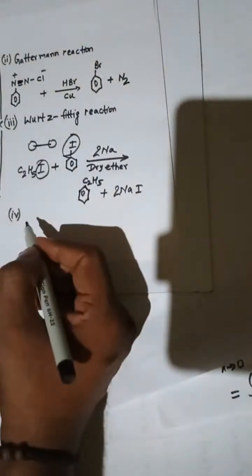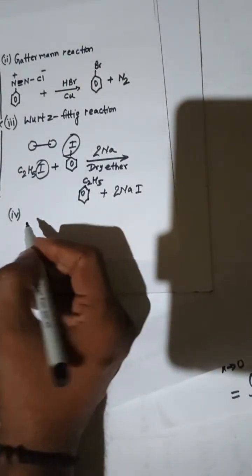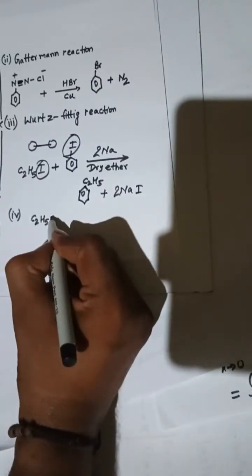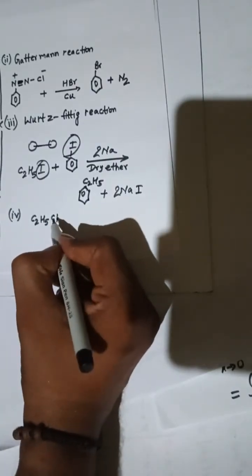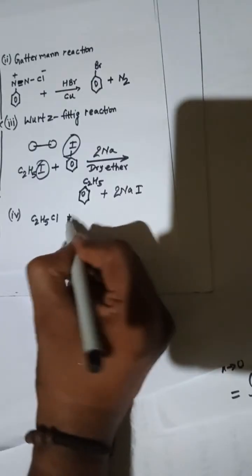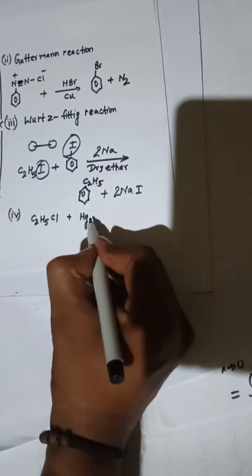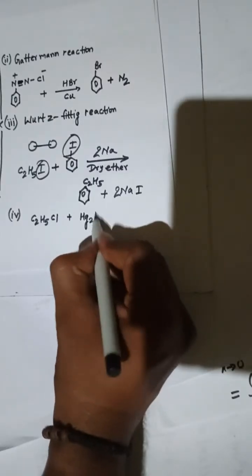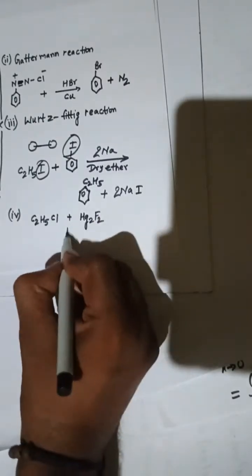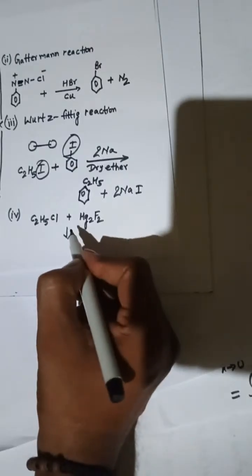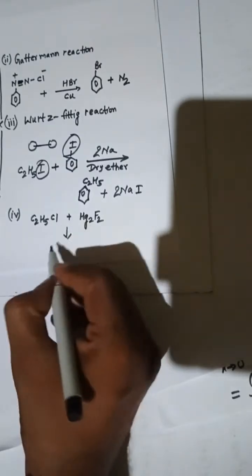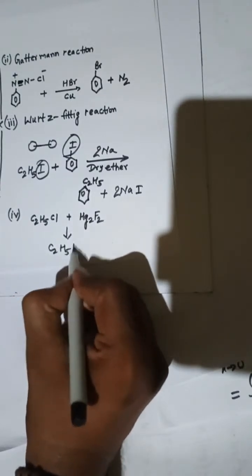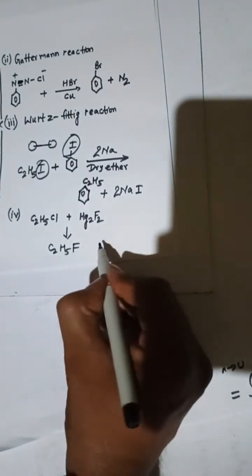Here I am taking one example, ethyl chloride C2H5Cl, and one reagent, mercurous fluoride, Hg2F2, and this will give you fluoroethane, C2H5F.